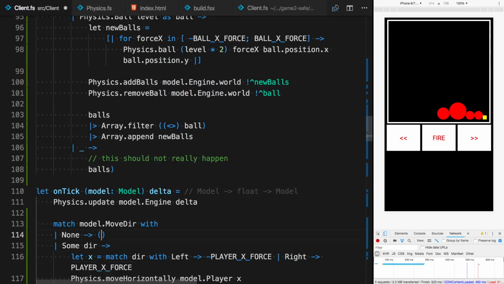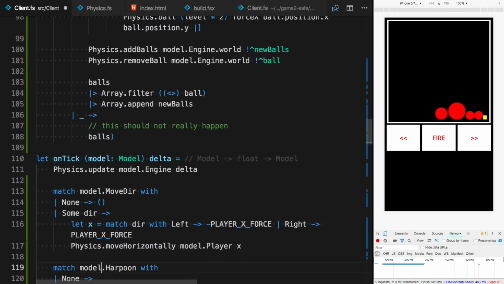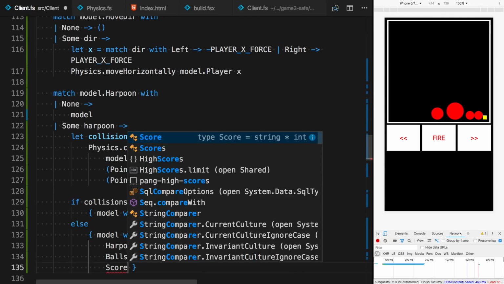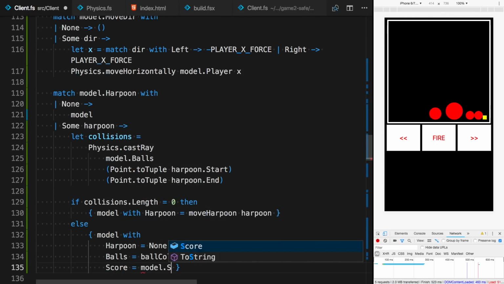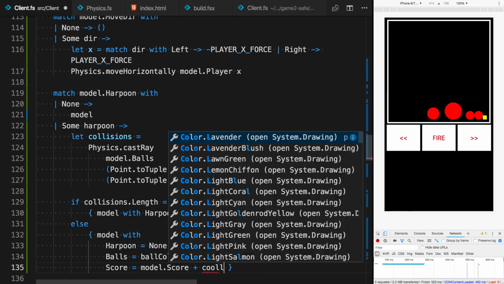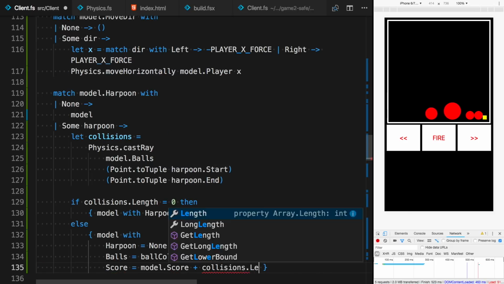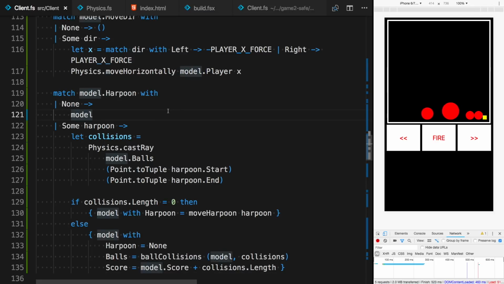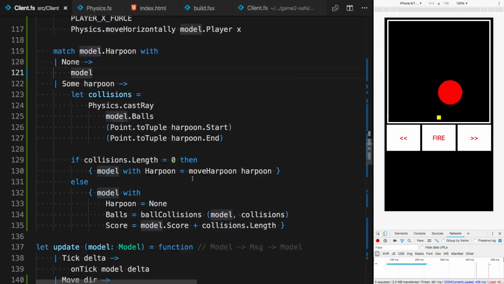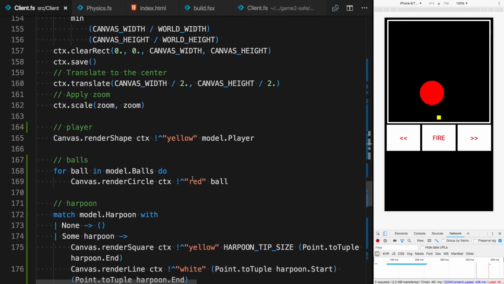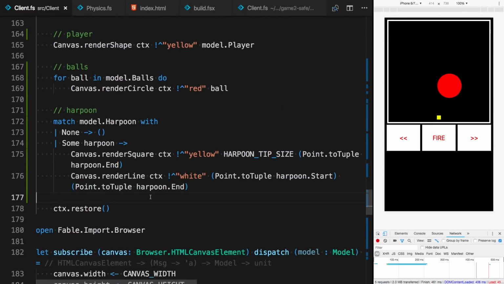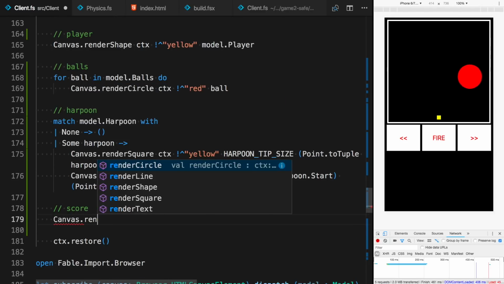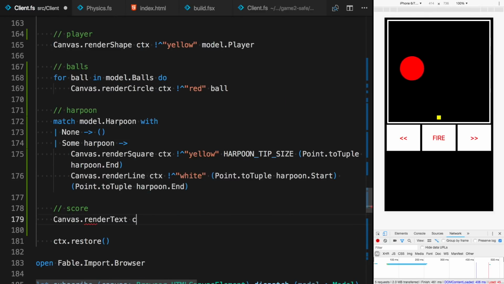And whenever we shoot our balls, where's that? Over here, we just add to this score the amount of collisions, right? So as many collisions as we had with those balls, this means we add so many points to our score. And we can display the current score in the view function using render text.